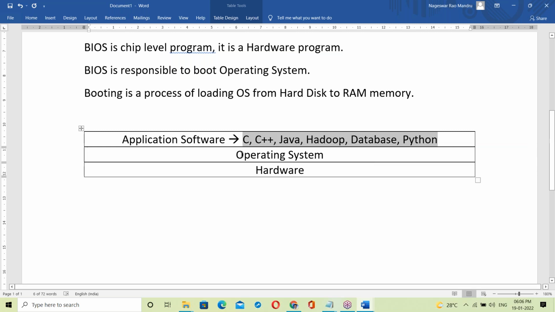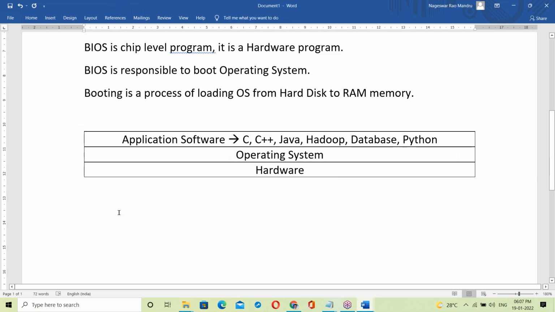These application softwares are running on top of the OS. Simply, the OS is giving a platform to run all the programs. It's giving a platform to run all the application softwares. So the OS is acting like a platform, and on top of it all are running.